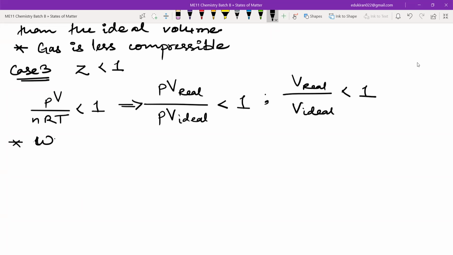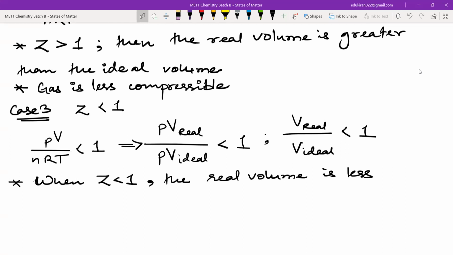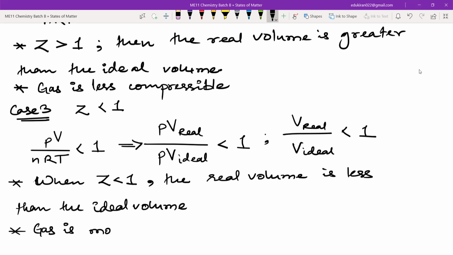So when Z is less than 1, we write that the real volume is less than the ideal volume, and we can say the gas is more compressible.